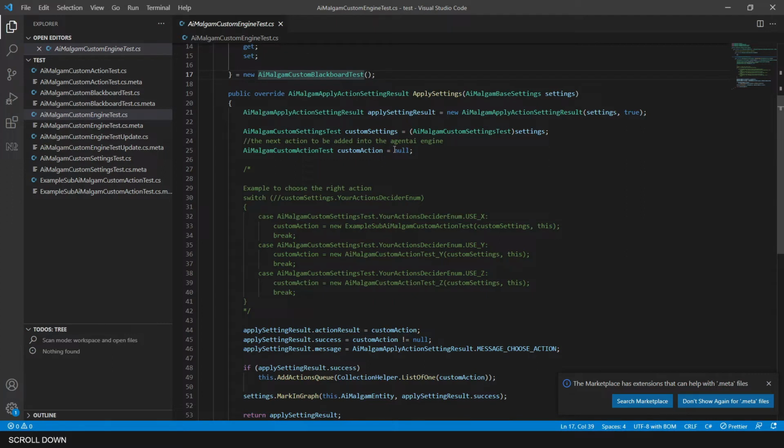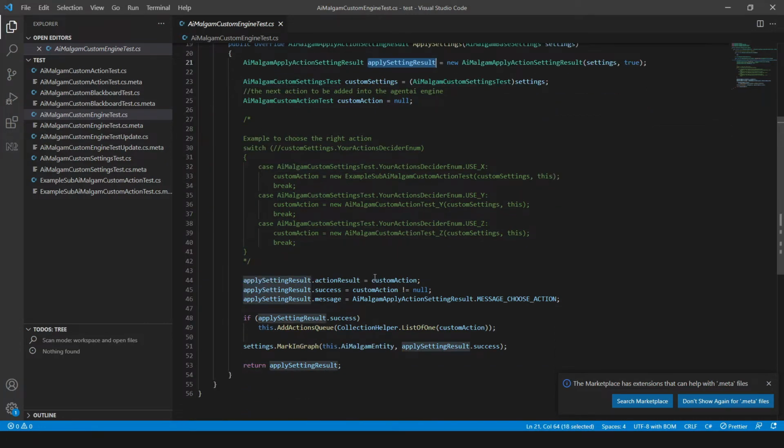It is important to override the apply settings method so you can create your custom action here to finally add it to your actions queue that will be run in the tick method. You also need to define the apply settings result to tell the decision system if creating the action was successful or not. If successful, it is important to add the action to the queue.